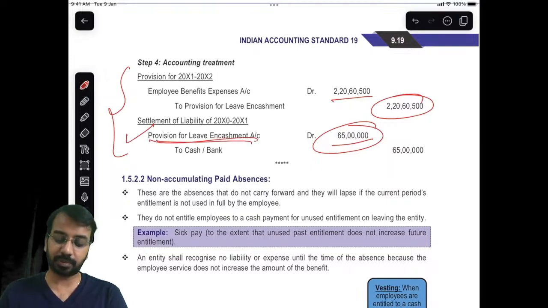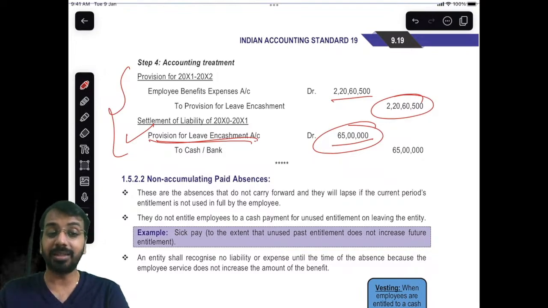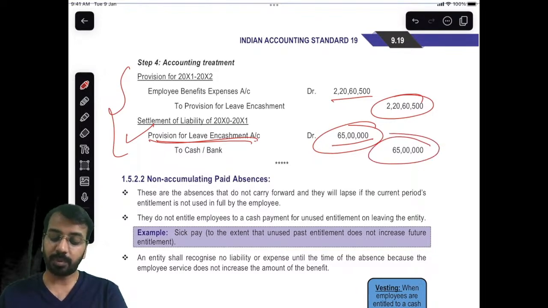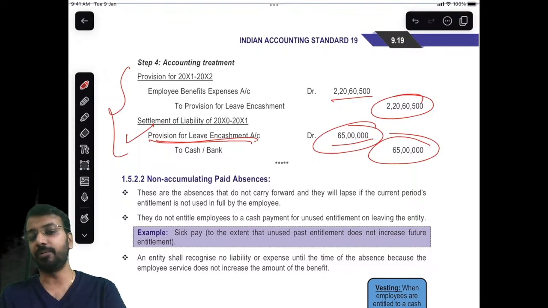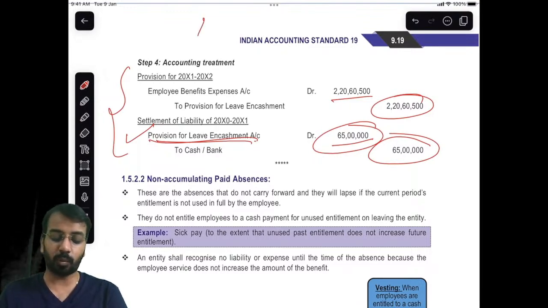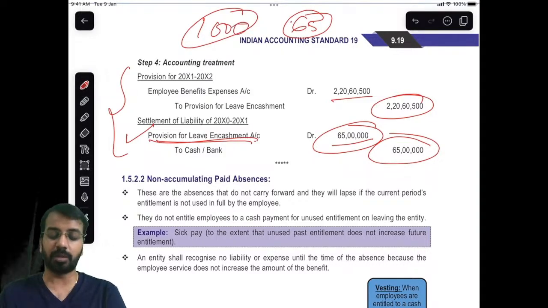Whatever we pay as salary in the current period includes previously brought forward accumulated leave also. So if I pay salary of, let us say, 1000, 65 pertains to the brought forward balance. So that is why I have credited here. And current period employee benefit expenses 220,500. Is it clear?